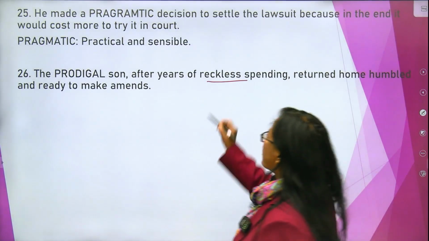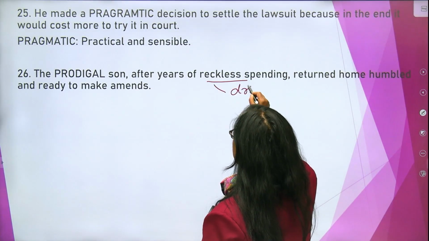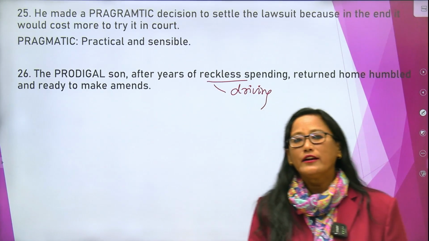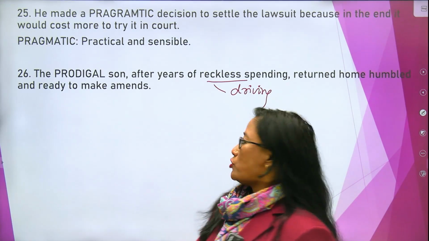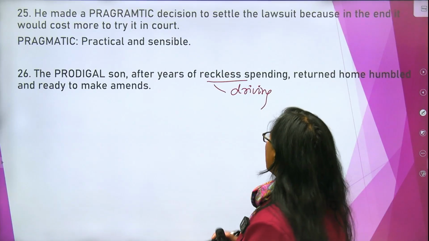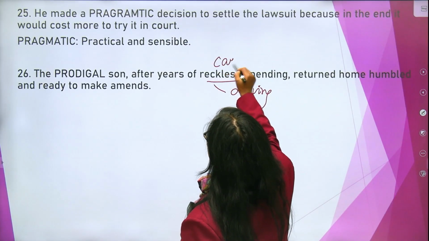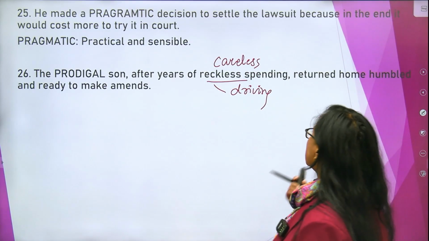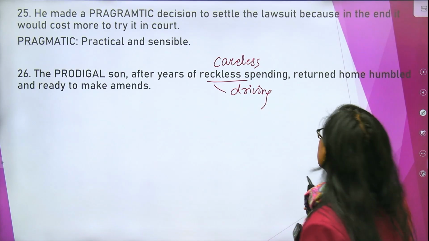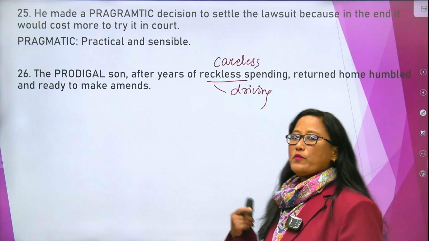Reckless can be used for driving also. I mean, this is just an example. For example, I would say that the boy, because of his reckless driving, hit a pole. So reckless driving, and over here reckless means careless. Okay, so I would say the prodigal son, after years of reckless spending, returned home humbled and ready to make amends, ready to make changes in him.